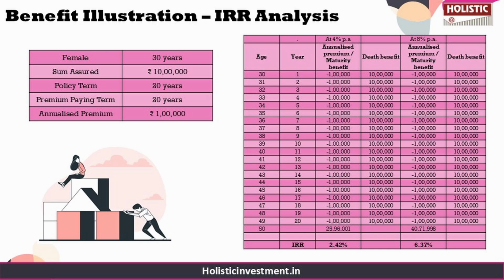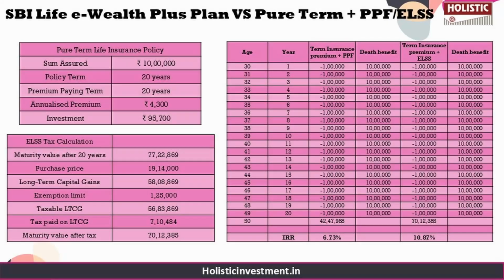So instead of investing in an investment cum insurance policy like this, we are going to consider another alternative investment strategy where we can separate the components of insurance and investment to see whether it can offer us better risk adjusted returns. Because to beat inflation, you need investment that can give you inflation beating returns. So for life coverage, a pure term life insurance policy with a sum assured of 50 lakhs costs 4,300 rupees annually for a 20-year policy term.